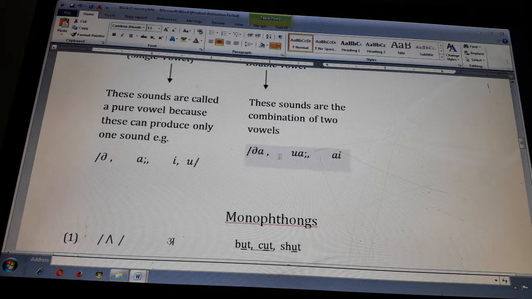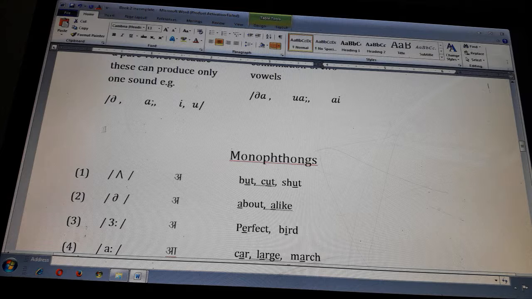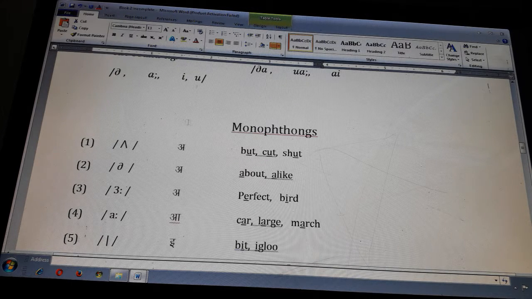These are the phonetic symbols. Now please watch the monophthongs. This is the symbol of a, as in but, cut, shut, for example. This is the phonetic symbol and this is the English pronunciation.